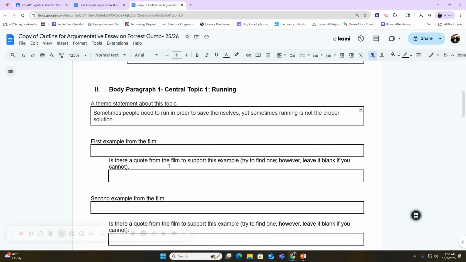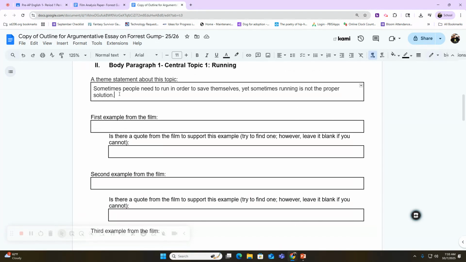So now what do I need to do? Now I need to prove that this is the theme. Now this is the point of an argumentative essay. You're arguing something. You're proving something. You're like a lawyer. You need to prove to me that running is a topic in this story and that this theme is prevalent in that story. So how do you do that? You simply do that by giving me real examples from the story that show me sometimes people need to run in order to save themselves, yet sometimes running is not the proper solution.